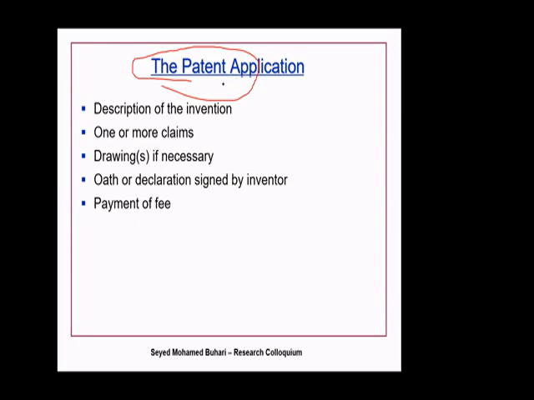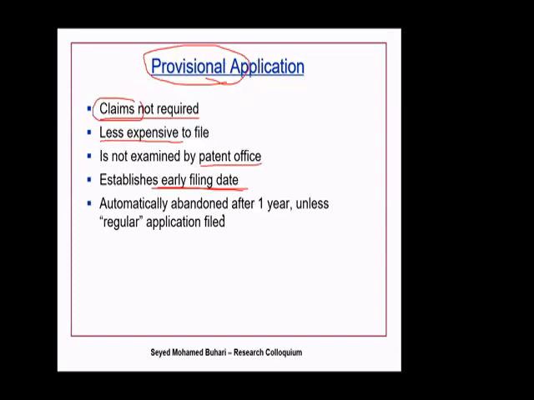In the patent application, what are the things you should write, or what are the tasks you should accomplish? Number 1, you should describe your invention. You should talk about the various claims. You should have some drawings. Mostly you will find almost all patents have drawings, because most of them are utility patents. Utility patent meaning mostly designs and some kind of machinery. So there will be pictures. There will be drawings. And then there will be a declaration by the inventor, plus you have to pay the fees. So let's talk about each one of them.